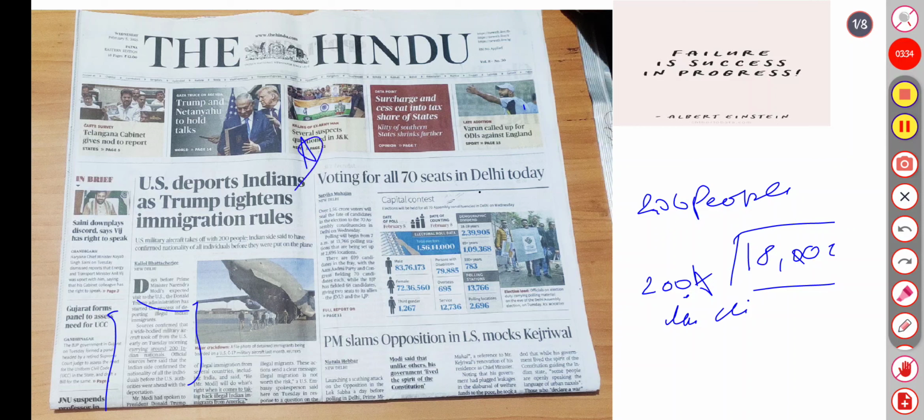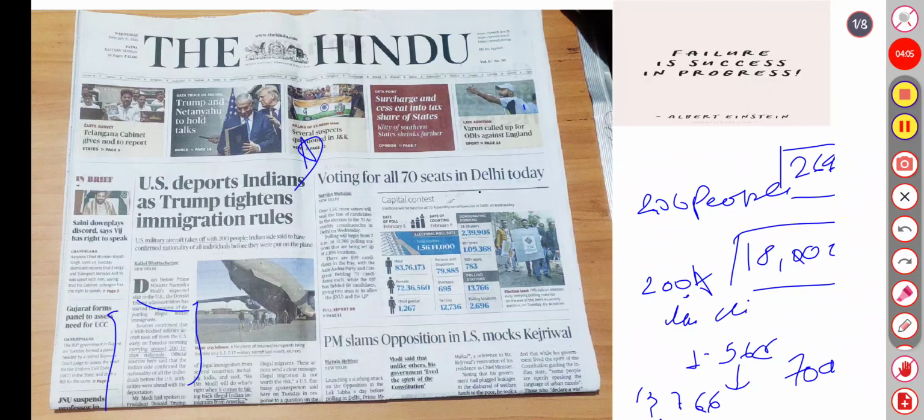Voting for the 70 seats in Delhi today. 1.56 crore voters will seal the fate of candidates in 70 assembly constituencies, beginning from 7 a.m. at 1,376 polling stations and 2,696 locations. There are 699 candidates in the fray, with the Aam Aadmi Party and Congress fielding 70 candidates each. BJP has fielded 68 candidates, and JDU and LJP the rest.